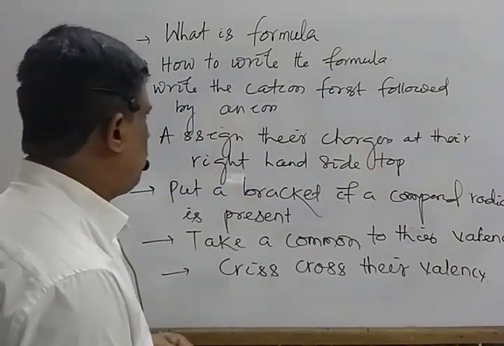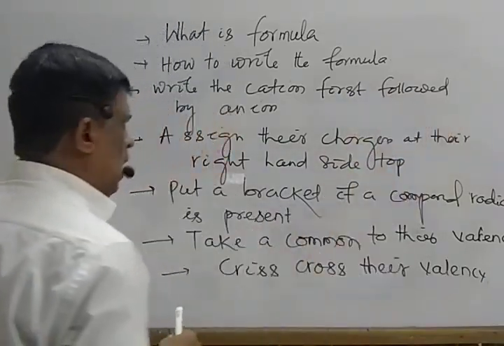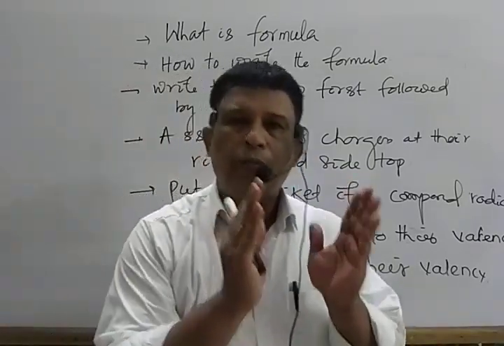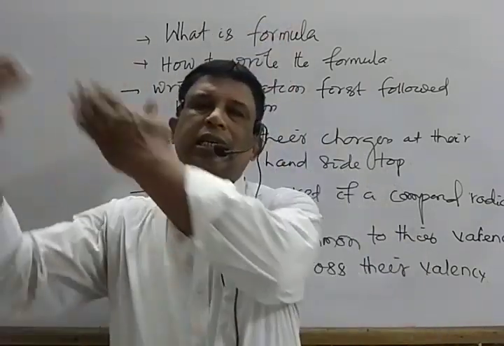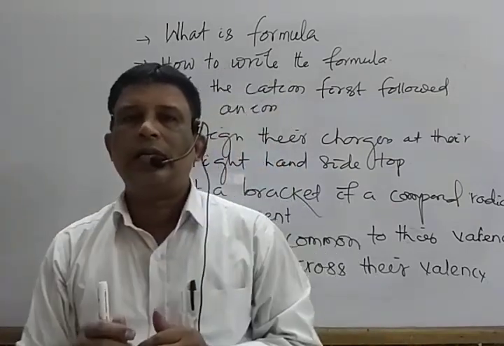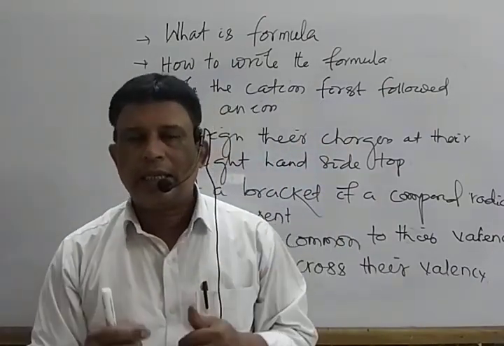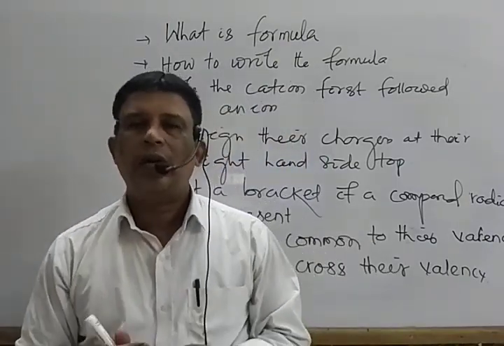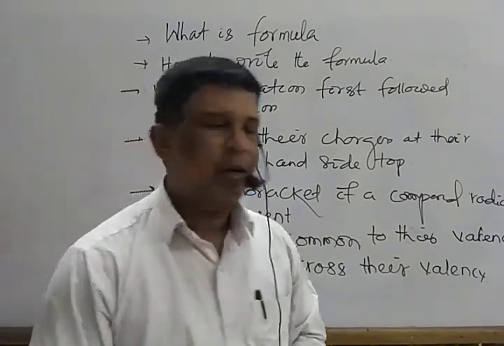Mark that, 3 to 4 points are there. First, write the cation first, followed by the anion. First we write the basic radical, then acid radical. First we write the positive ion, next negative ion. Step 2, assign their charges at the right hand side top. Third step, if a compound radical is there, it may be cation or anion, put it in bracket. Next step, if there is any common to their charges, common to their valency, take a common. Last one, crisscross. Let us apply this by writing some formulas.